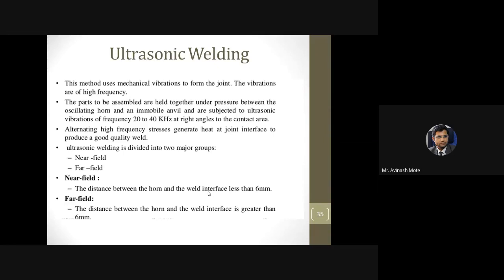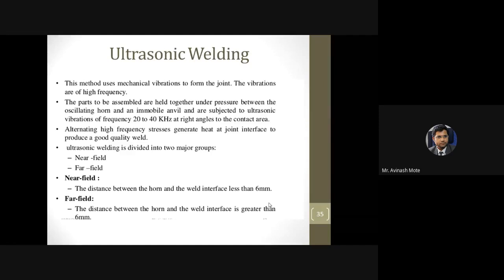So in case of ultrasonic welding, we are using mechanical vibrations. Obviously we need a source of vibration, or the vibrator knob, which will create the vibrations. Mostly a 20 to 40 kilohertz frequency is preferred for the vibrations.